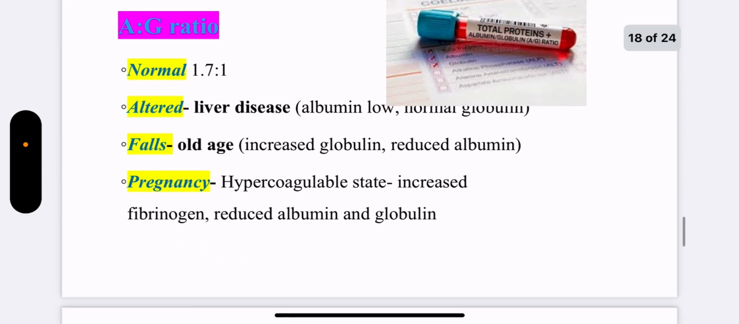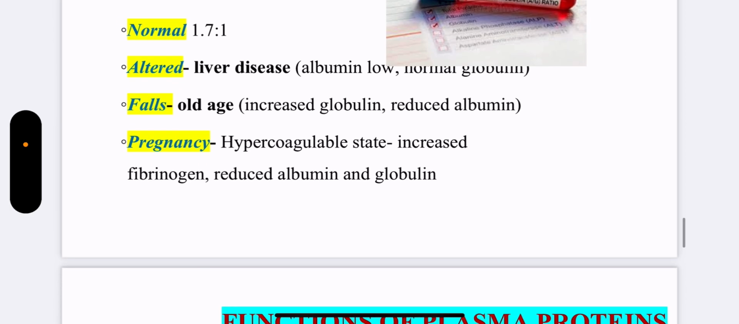Now about the A/G ratio. What do you understand by A/G ratio? It is the albumin globulin ratio. Normally it is 1.7:1. But this ratio gets altered in case of liver diseases where albumin falls but globulin remains normal. It falls in old age, with increased globulin, and in pregnancy, where there is alteration of plasma proteins. So these factors alter the A/G ratio. This ratio can be used as an index of the disease state, but it cannot be used as a specific marker for the disease because it doesn't indicate which specific proteins are altered.